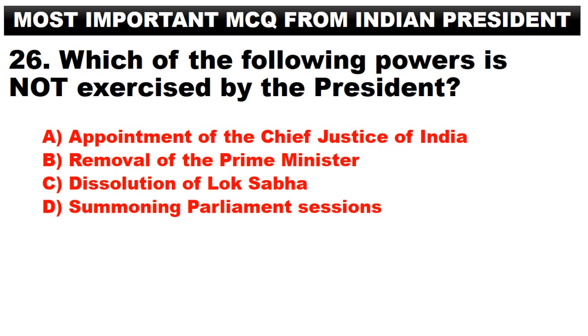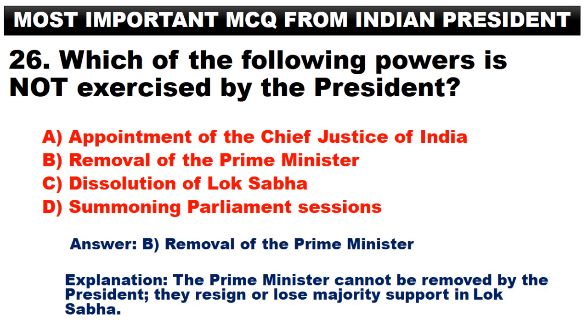Which of the following powers is not exercised by the President? A. Appointment of the Chief Justice of India. B. Removal of the Prime Minister. C. Dissolution of Lok Sabha. D. Summoning Parliament sessions. Answer. B. Removal of the Prime Minister. The Prime Minister cannot be removed by the President; they resign or lose majority support in Lok Sabha.